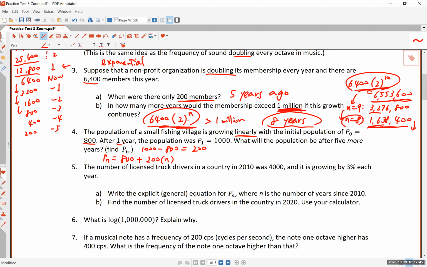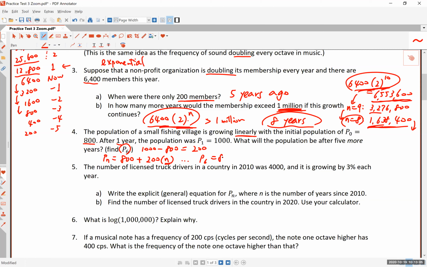Okay, so after 1 year, if you plug in 1 here, you get 1,000. After 2 years, of course, you plug in 2 here and you get 1,200 and so on. All right, and so with this, all you have to do is find P sub 6 because it's 5 more years after 1 year, which is 6 years.